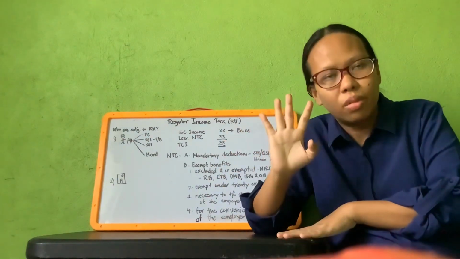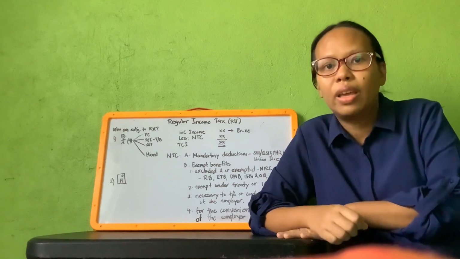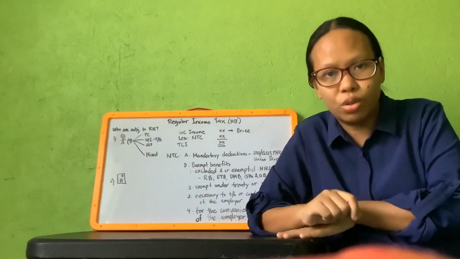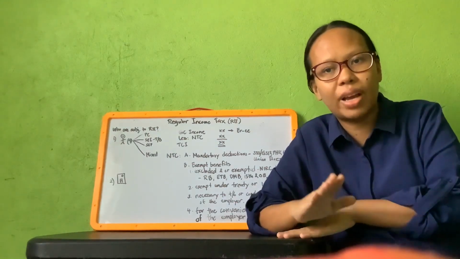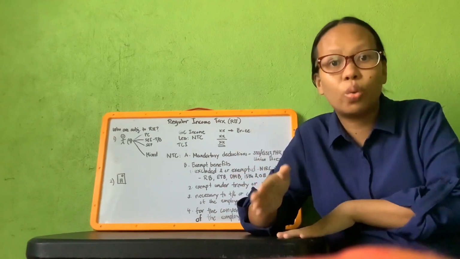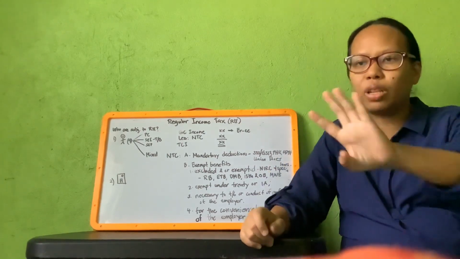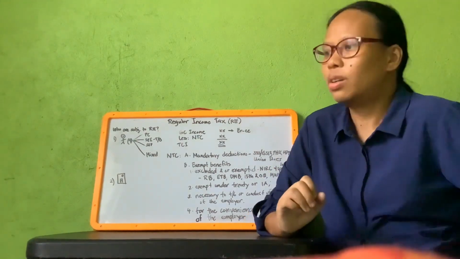And the fourth element, which is the most important among all, is the right of control. The employer has the right to control the means and methods by which the work is to be accomplished by the employee. So those are the four elements you need to remember.